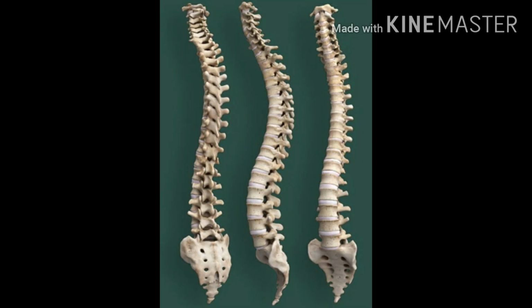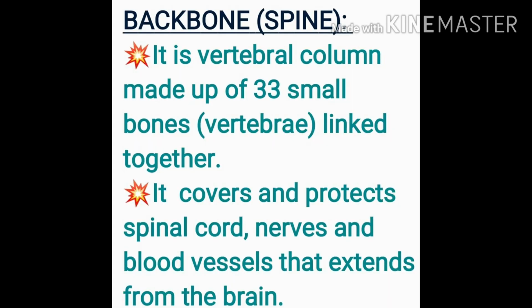Now, let us talk about another special feature which helps in the movement. Can you identify the structure? Yes, it's our backbone. We call it the spine also. Another name is the vertebral column. It is made up of various small bones known as vertebrae. They are 33 in number. The vertebral column is made up of these small bones linked together to form a long bony backbone.